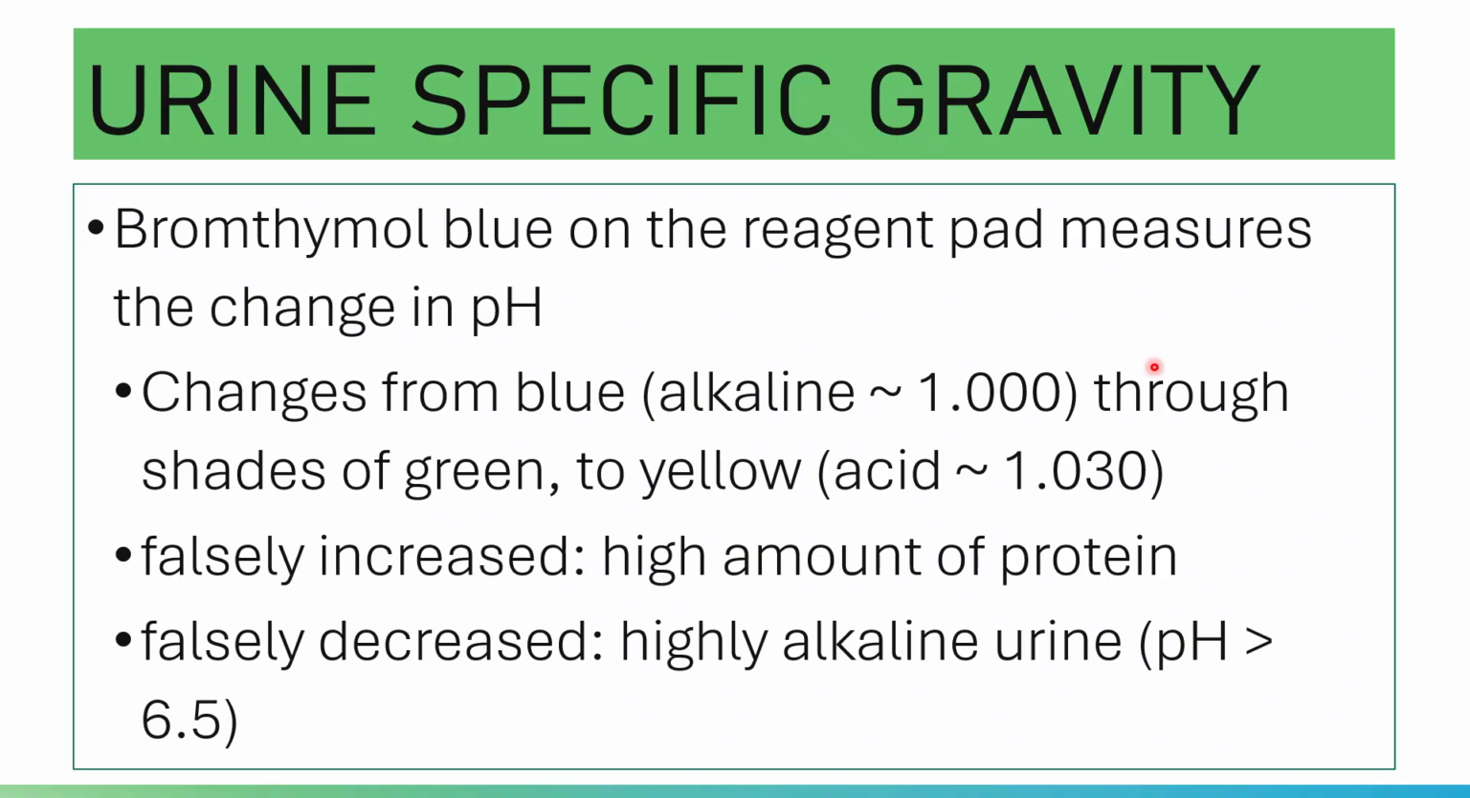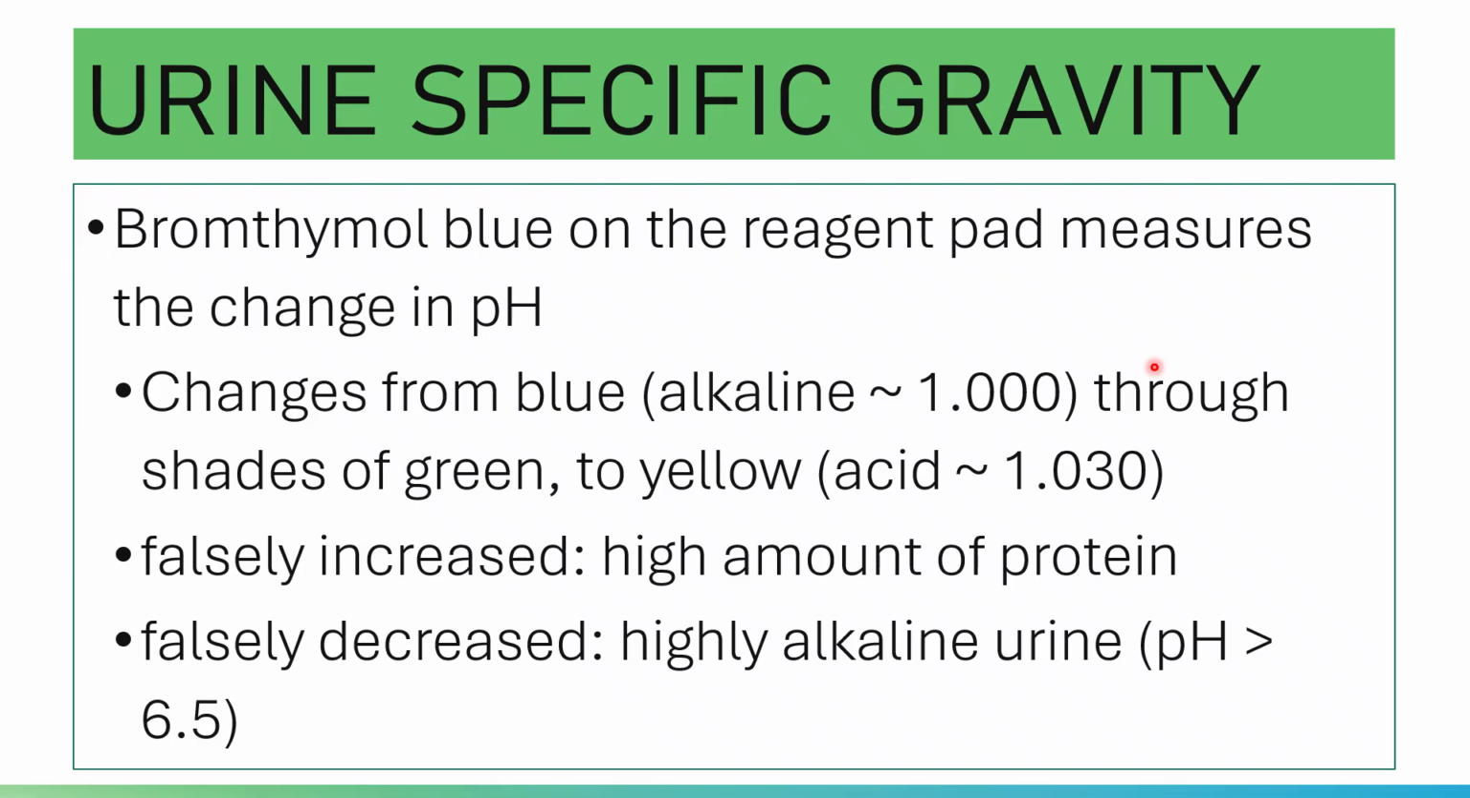An increase in the ion concentration of the urine will cause the polyelectrolyte that is embedded in the reagent pad to ionize and release more hydrogen ions, causing a decrease in pH in the reagent pad.